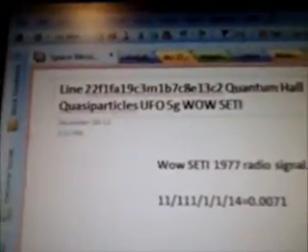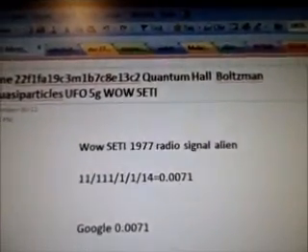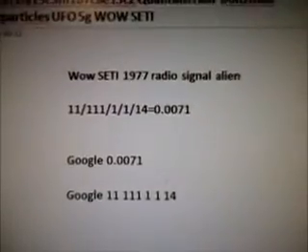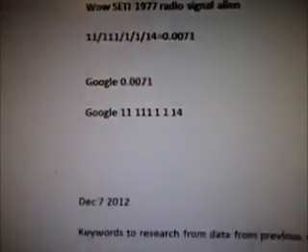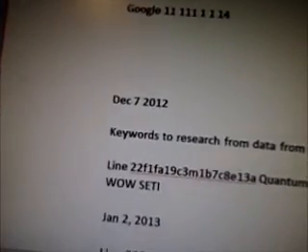We have part 284C3m1b7c8e13c2, and it's line 22f1fa19c3m1b7c8e13c2, quantum Hall Boltzmann, Quasiparticles UFO 5G Wow Seti. There's the alien radio signal, and the keyword research, core structure designs, the UFO spaceship math equations will be covered